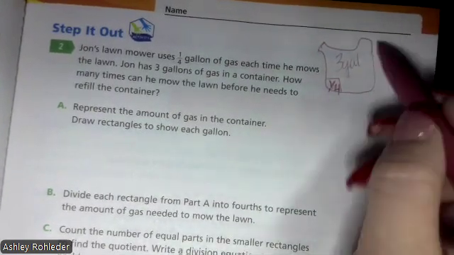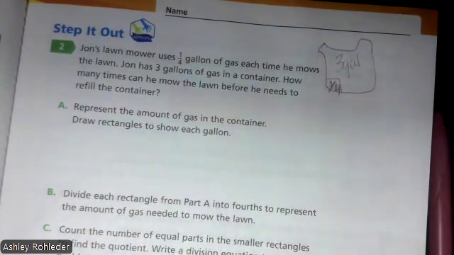3 divided by 1. Because what do I have that I'm dividing up? That red gas container, right? That's what I'm dividing up.